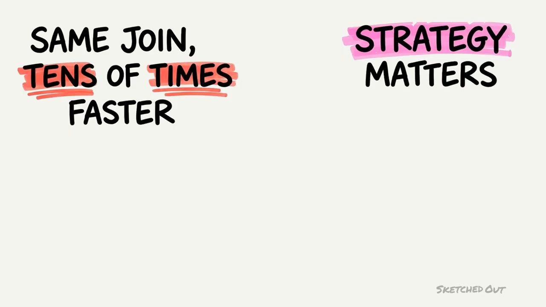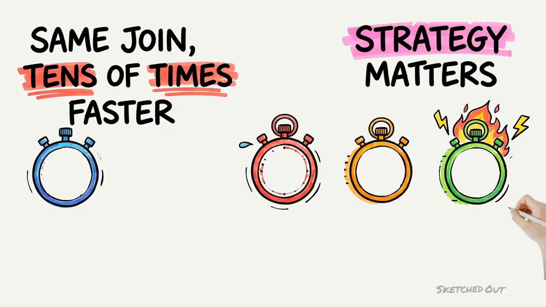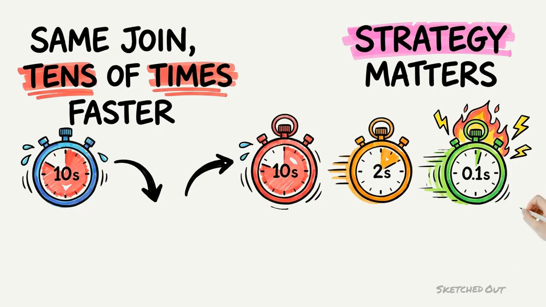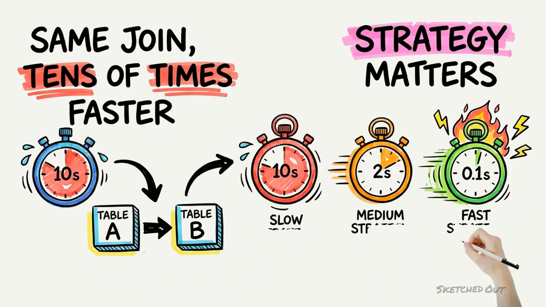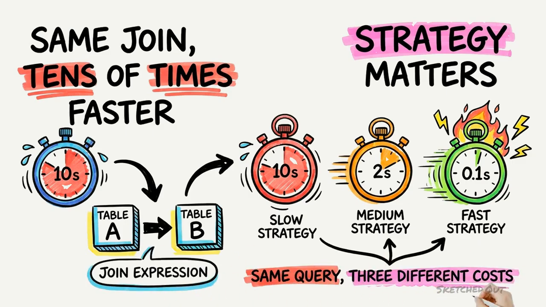Last episode, we watched AQE flip a join strategy mid-job and saw the cost difference labeled as huge. Today, we open that up. 3 strategies, what each one physically does, why the cost difference is real, and how you influence which one runs. A single join expression on the left with 3 arrows leading to 3 different stopwatches on the right, labeled same